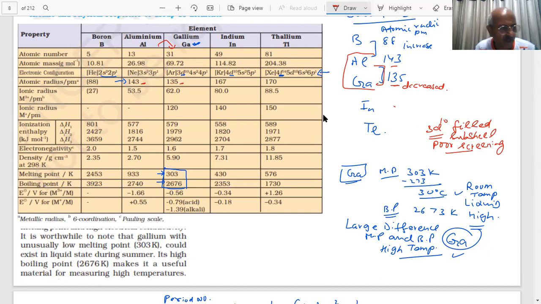Therefore, what we see here is a deviation in the atomic radius of gallium. This question has been put up in the paper. The atomic radius of gallium should be more than aluminium, but it becomes less than aluminium.